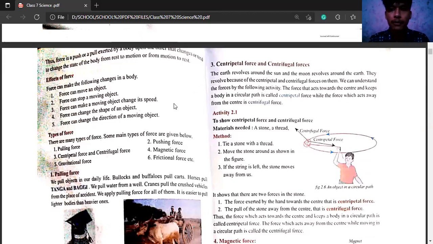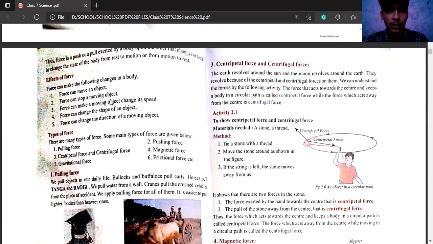Okay. Now after that we have got effect of force. Now what are the effects of force? What is done with the help of the force? What can we do? We'll do that. A force can move an object. With the help of force we can move an object if it is not moving, if it is at rest.